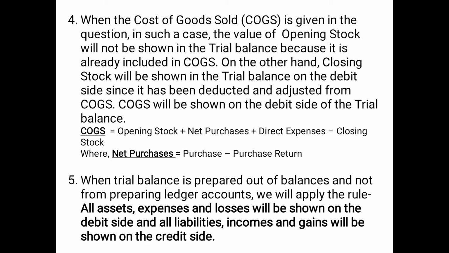Point number 5, when trial balance is prepared out of balances and not from preparing ledger accounts, that means no ledger accounts have been given to you, you're just informed that land 50,000, cash 20,000, capital 30,000, etc. Then in such case you will apply the rule which we have already discussed beforehand, that all assets, expenses and losses will be shown on the debit side, because we know that all assets, expenses and losses carry a debit balance, and all incomes and gains will be shown on the credit side, because we know that all liabilities, incomes and gains carry a credit balance.